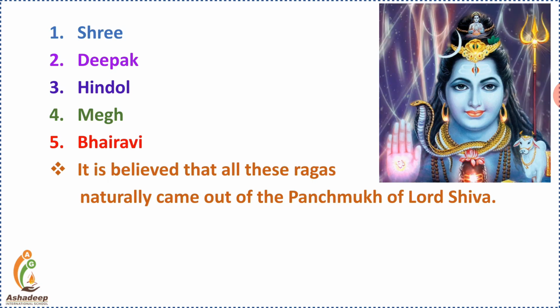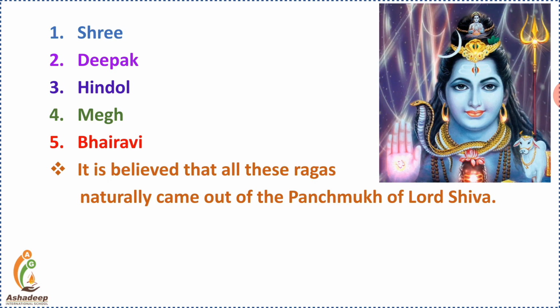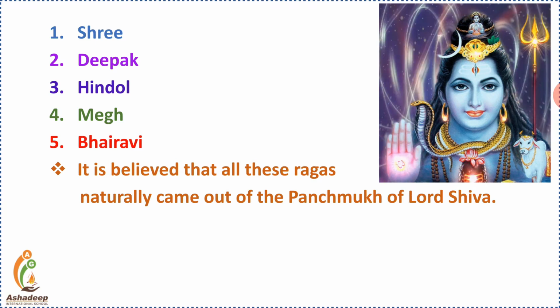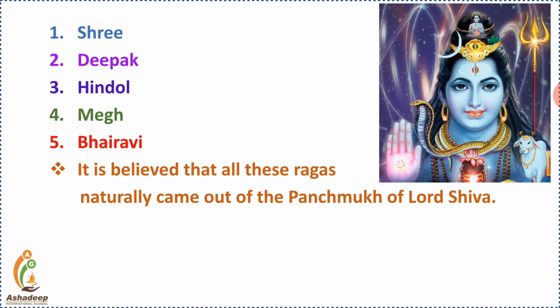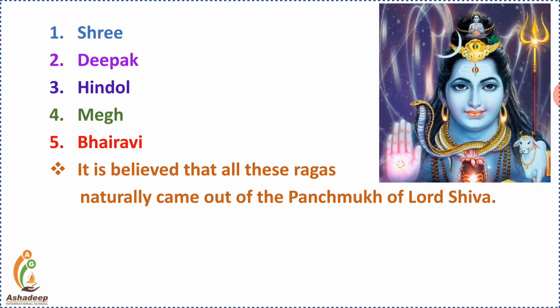It is believed that all these ragas naturally came out of the Panchmukh of Lord Shiva. So you can say that Shiva is the creator of these different ragas, on the basis of which different music is performed nowadays.